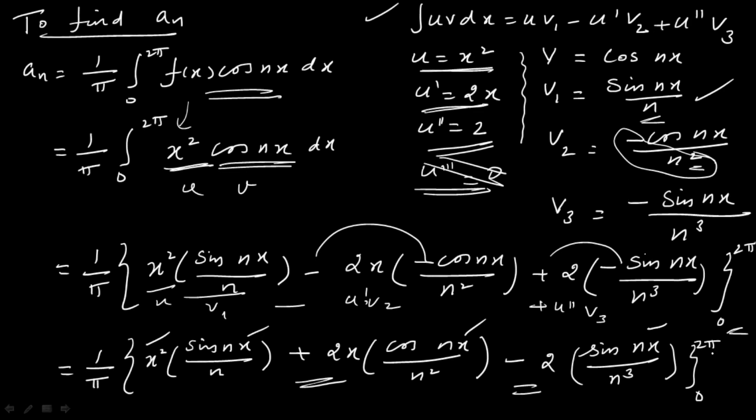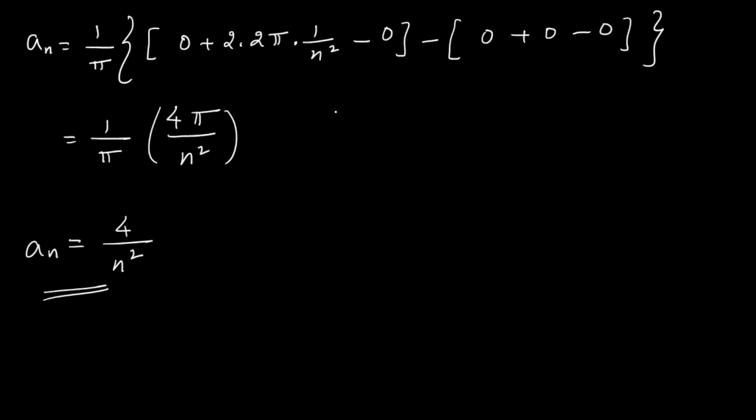Suppose if you substitute x is equal to 2 pi first, okay, x is equal to 2 pi, what happens? If you substitute x is equal to 2 pi, sin 2 pi, this term becomes 0 and this term becomes 0. You have only the second term alone, because 2 times 2 pi cos 2n pi value plus 1 over n square.